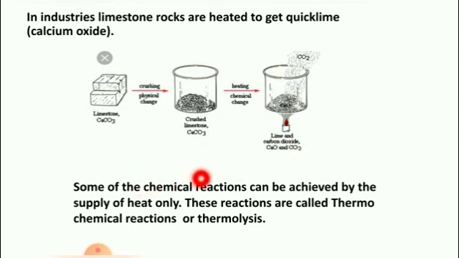Some of the chemical reactions can be achieved by the supply of heat only. These reactions are called thermochemical reactions or thermolysis. What is thermolysis? Some of the chemical reactions can be achieved by the supply of heat only. That type of chemical reaction is called thermochemical reaction or thermolysis.